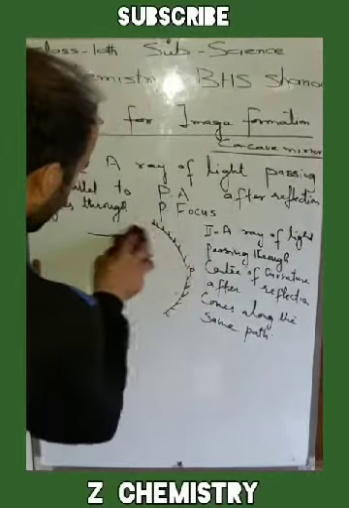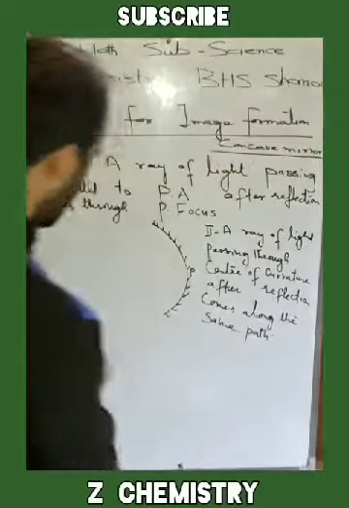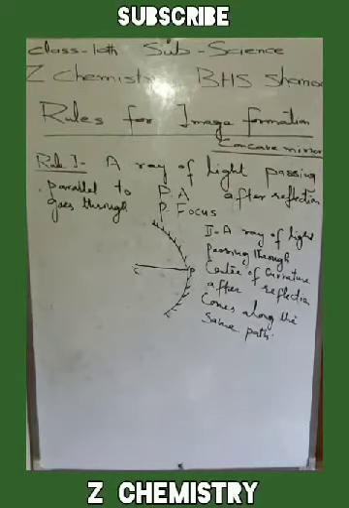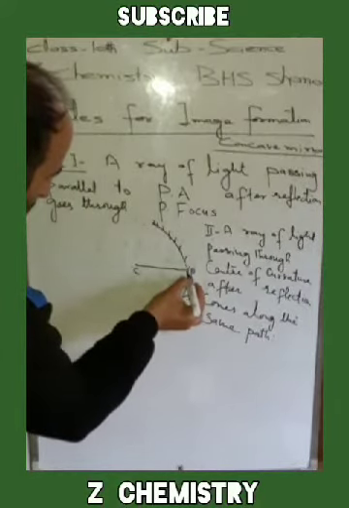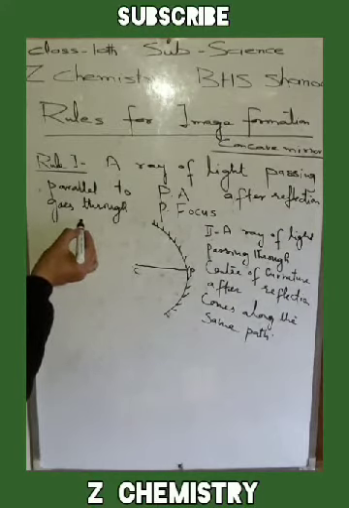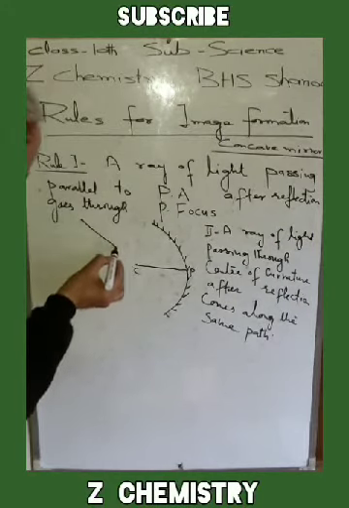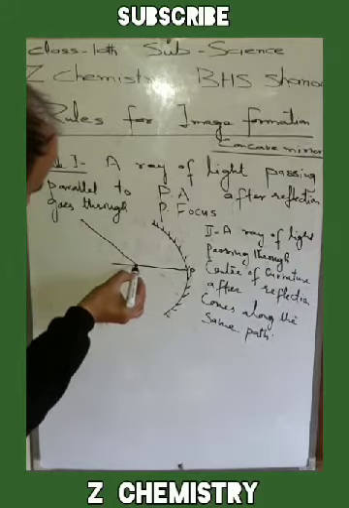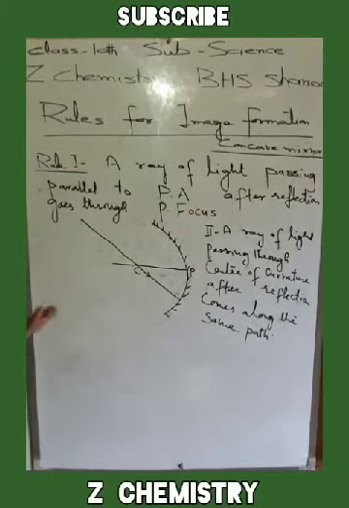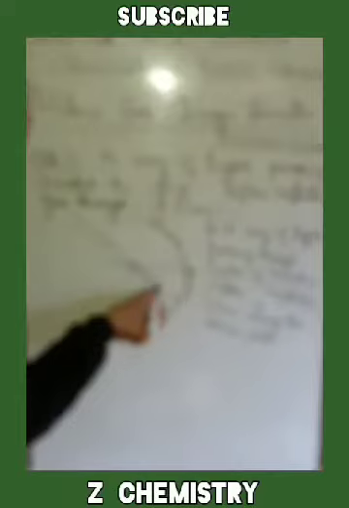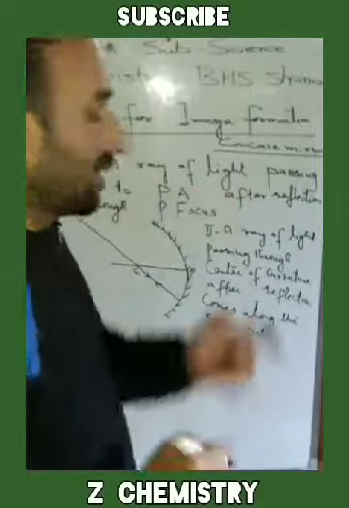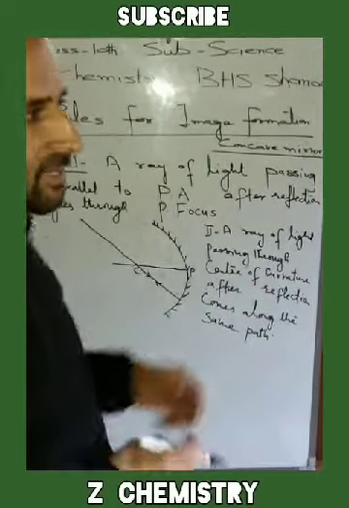I will rub it here. This is the center of curvature and this is the principal axis. It joins with the pole of the mirror. A ray of light comes from an object and it passes through the center of curvature. I will extend it here. It passes through the center of curvature. This is the direction of this ray of light. After reflection, this ray of light will come back along the same path, or it will retrace its path along the same direction. This is the second rule for the image formation in case of concave mirrors.